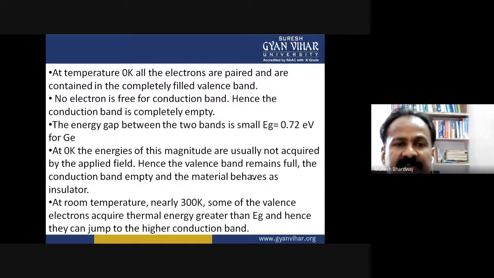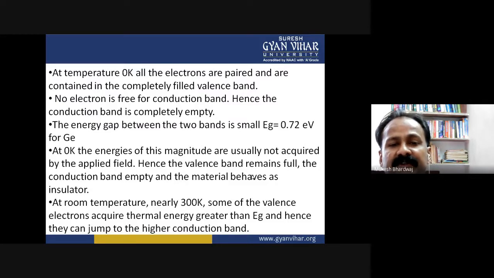At zero Kelvin temperature, all the electrons are paired and are contained in the completely filled valence band. So by the above figure, we come to know that at 0 Kelvin, all the electrons are covalently bonded and contained in the completely filled valence band. No electron is free for the conduction band. Hence, the conduction band is completely empty.